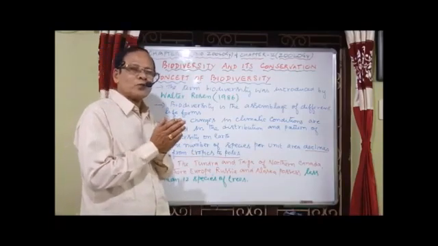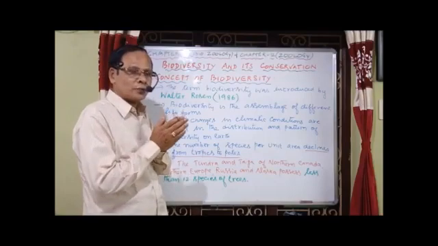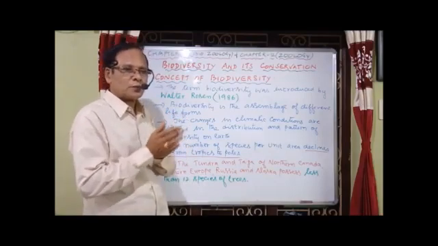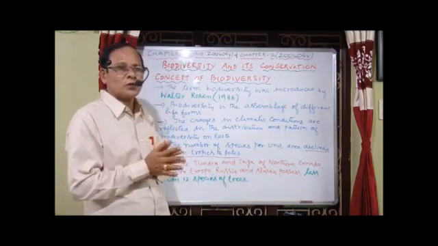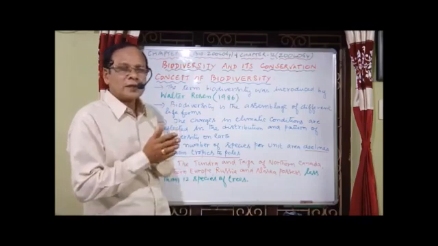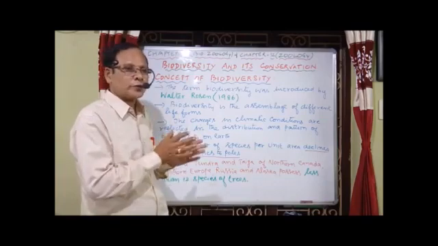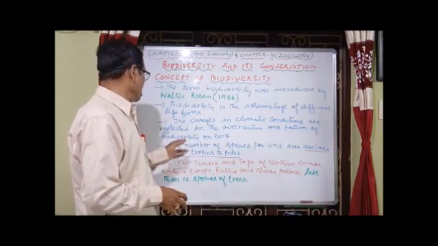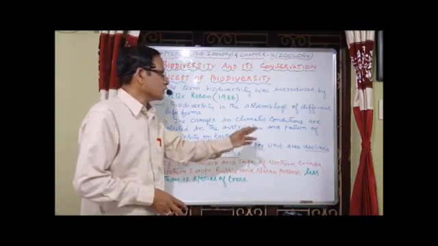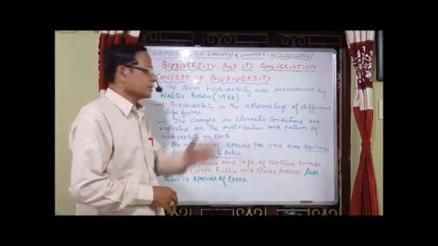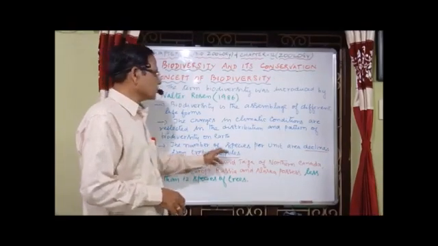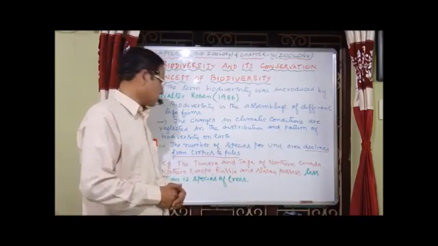Suppose we are moving from the tropics to the poles, where the temperature is very low. There is a decline in the number of species. The number of species per unit area declines from the tropics to the poles.